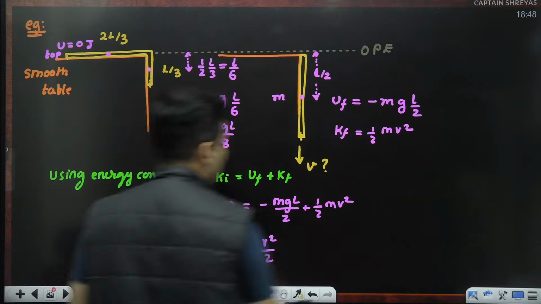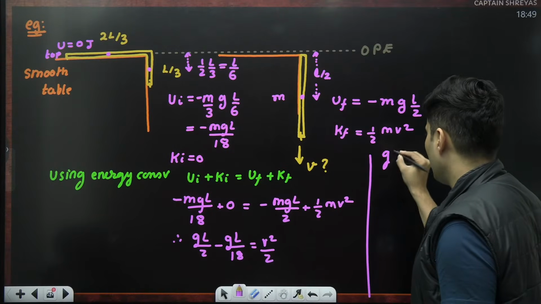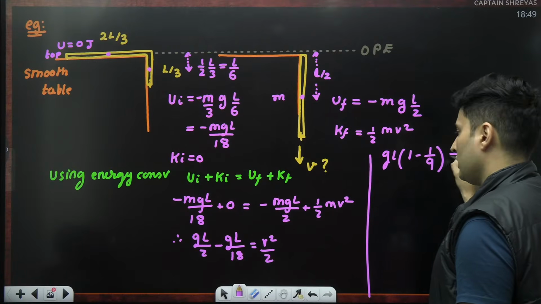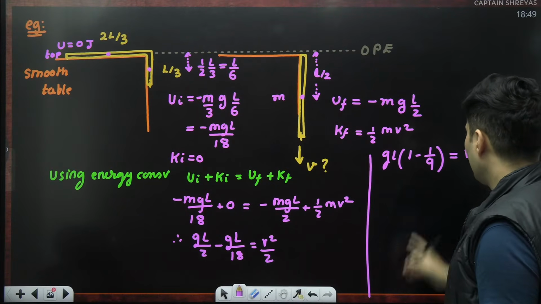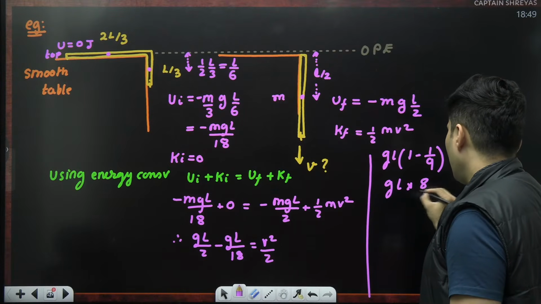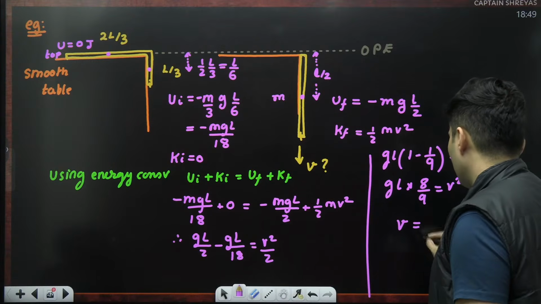2 and 2 cancel. gL, take it out as common. So 1 minus 1 by 9 is equal to v square. So it will become gL multiplied by 8 by 9 is equal to v square. So v will be root of this.